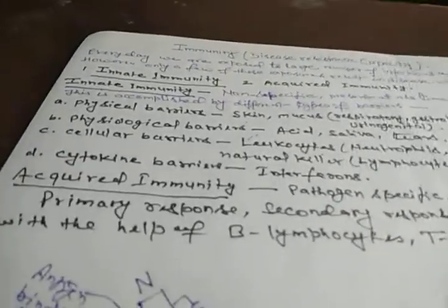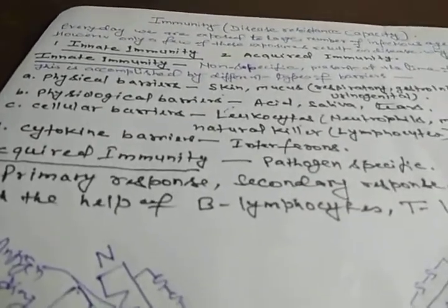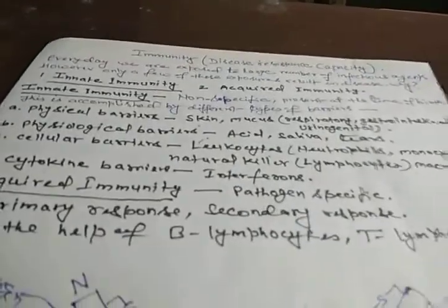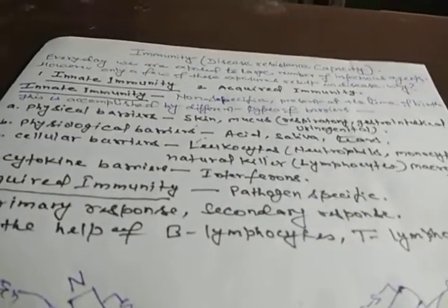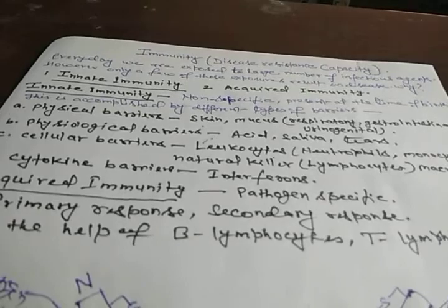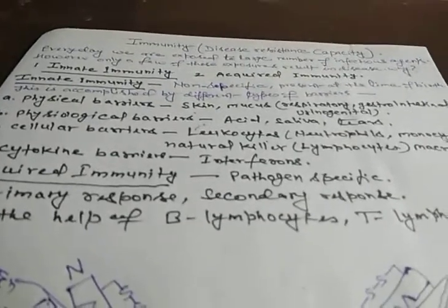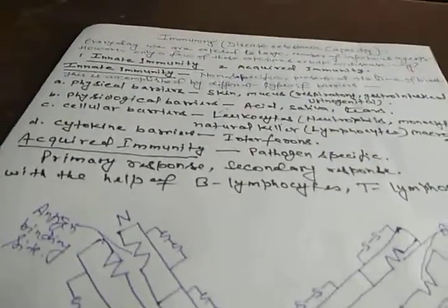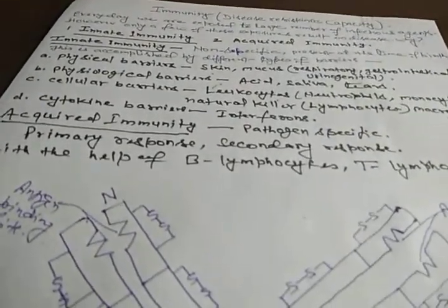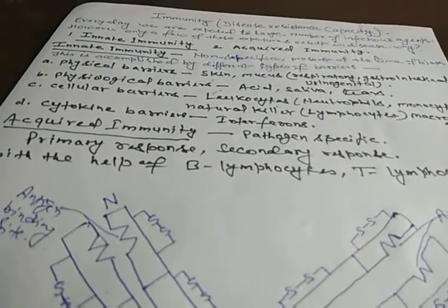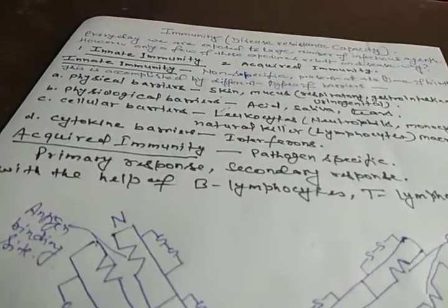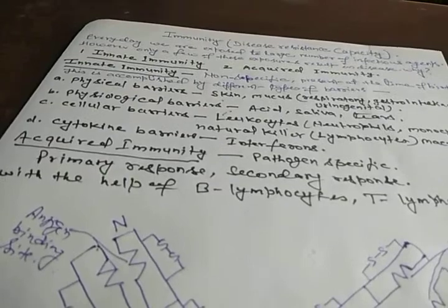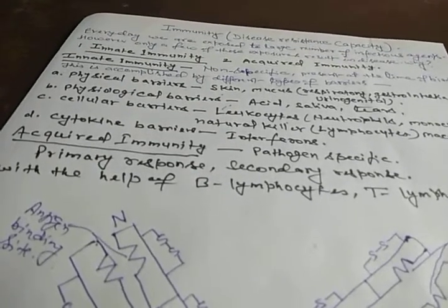Now we will talk about acquired immunity. Acquired immunity is pathogen-specific immunity and it develops in our lifetime. So this is the pathogen-specific type of immunity that we call acquired immunity. And it is based on memory, or you can say that this type of immunity is characterized by memory.